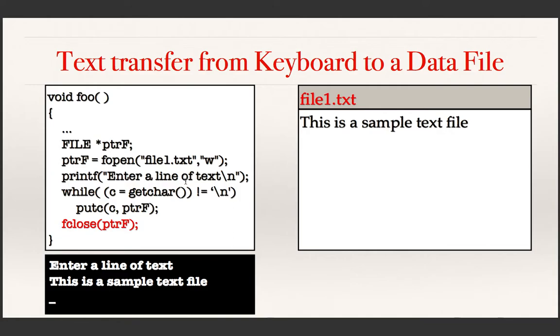The only thing that is important now is fopen, which is a function to open a file, and if you are creating it, you have to say w. And putc is the function to write a character to the file. These are the only two functions that we have learned from this example.